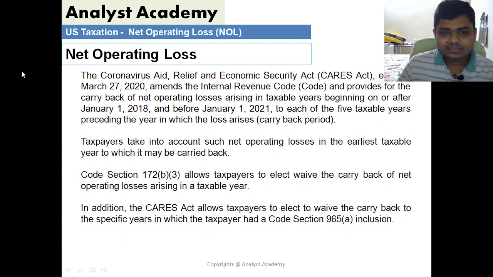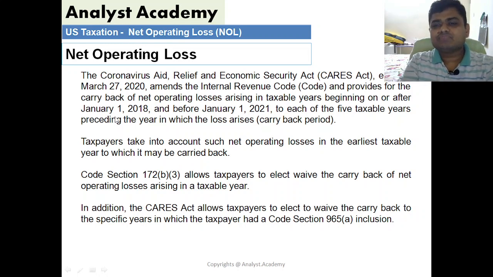So the CARES Act, which amends the Internal Revenue Code, provides for the carryback of net operating loss arising in taxable years beginning on and after Jan 1, 2018 and before Jan 1, 2020, which is typically 2018, 2019 and 2020, to each of the 5 taxable years preceding the year in which the loss arises.